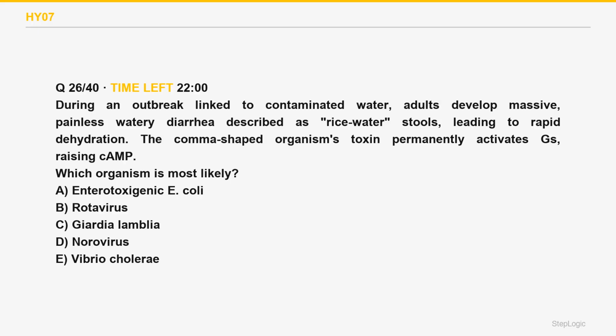Which organism is most likely? During an outbreak linked to contaminated water, adults develop massive, painless, watery diarrhea described as rice water stools, leading to rapid dehydration. The comma-shaped organism's toxin permanently activates Gs, raising cAMP.